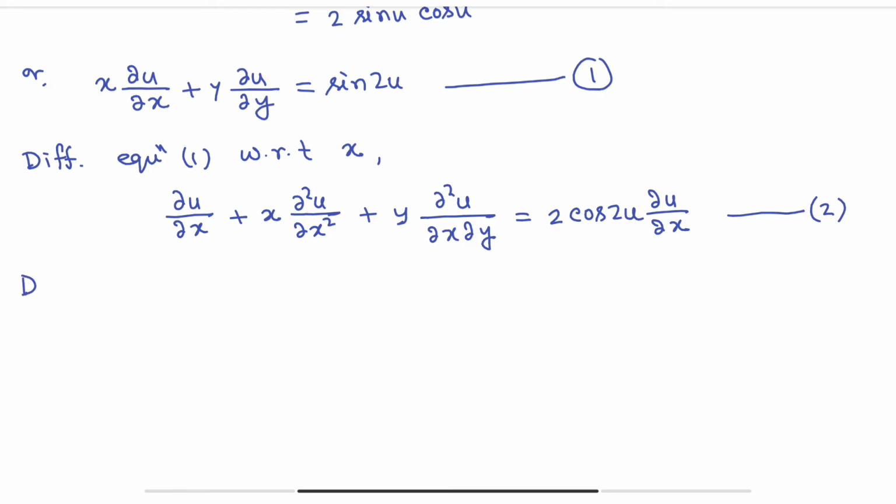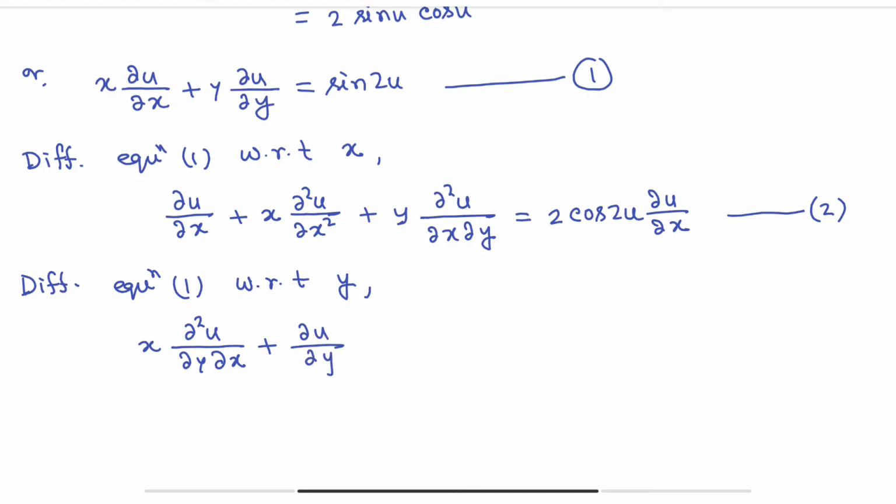Now differentiating equation 1 with respect to y. So you will get x del 2u, okay, now del u del x with respect to y, so this will be del 2u del y del x, plus del u del y plus y del 2u del y2. So this is equals to 2 cos 2u del u del y. This is equation number 3.